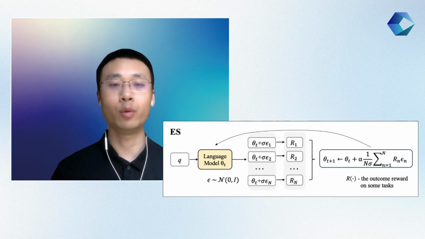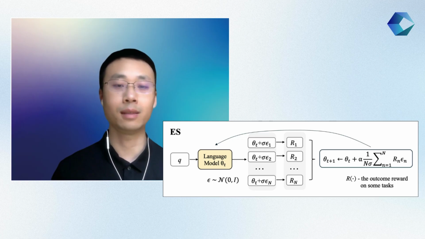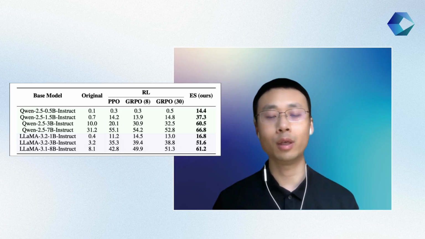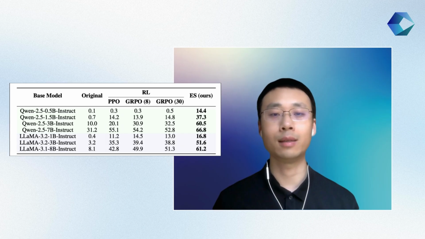In this work, we prove that ES can not only be scaled to optimize billions of parameters, but also shows better fine-tuning performance than the latest RL techniques in several aspects. We compare the performance of ES and RL on a countdown task, which is a symbolic reasoning task commonly used for benchmarking other RL fine-tuning methods. This problem has a long horizon and sparse reward, so it is difficult, and it can showcase the power of fine-tuning techniques. In our experiments, evolution strategies showed consistently and significantly better performance than RL in all the tested cases with different large language models.